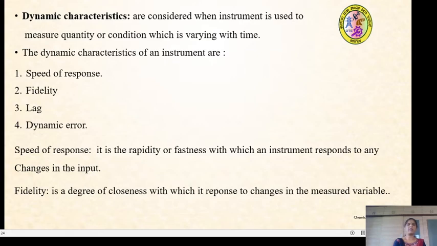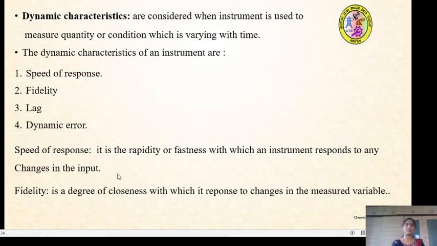So till now we have learned the static characteristics, which are not varying with time. Then we come to dynamic characteristics. These are the characteristics of an instrument that are considered when the instrument is used to measure a quantity or condition which is varying with time. The dynamic characteristics of an instrument are the speed of response, fidelity, lag and dynamic error. Based on the characteristics it shows in measuring, it is classified as dynamic characteristics, which vary with time.